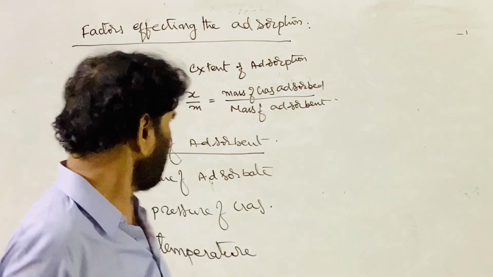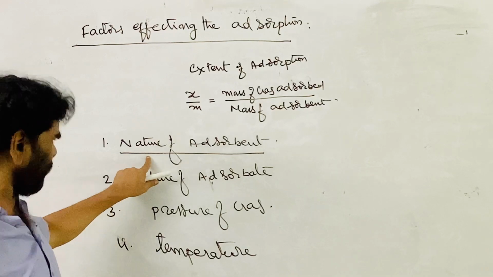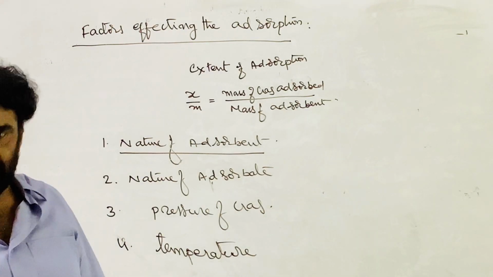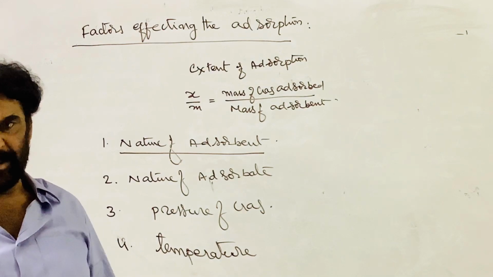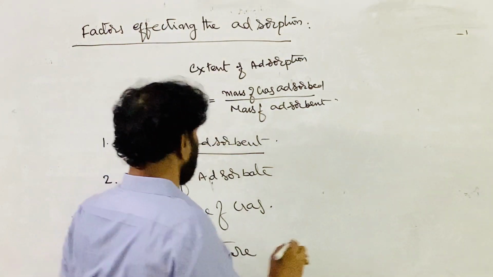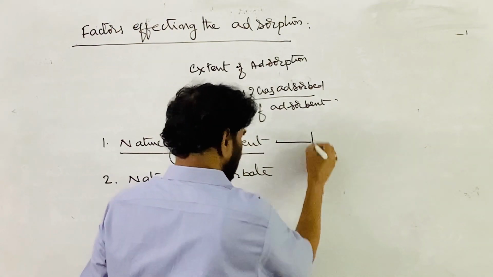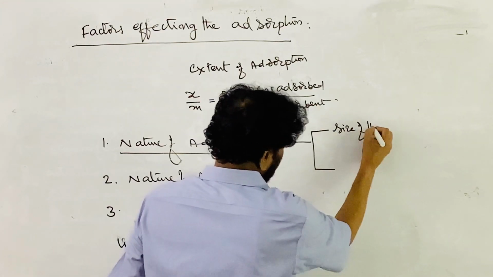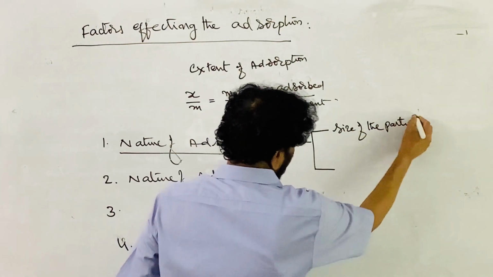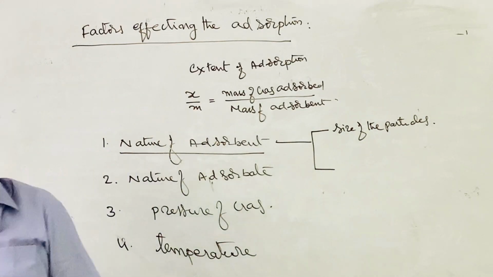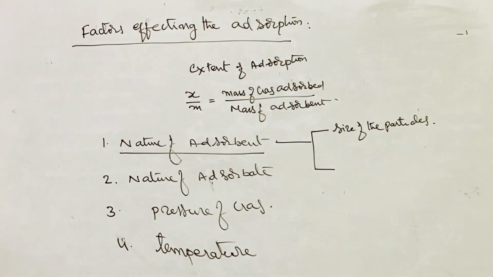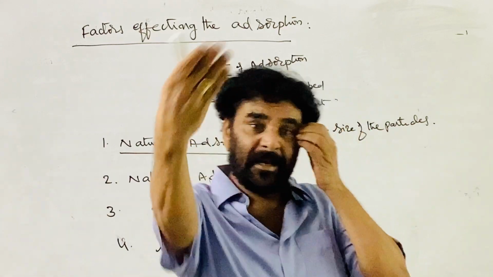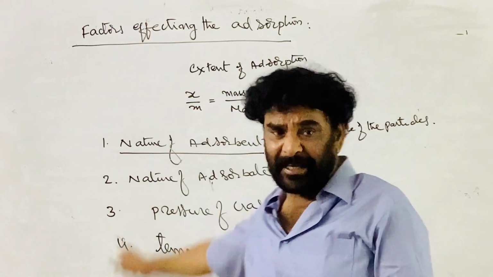So we can't tell the nature of the adsorbent. What factors are to be taken into consideration for a given adsorbent? The extent of the adsorption depends on two things. One is the size of the particle. It is a surface phenomenon. Mass is not important. What is important is the surface area. The extent of the adsorption is directly proportional to the surface area.